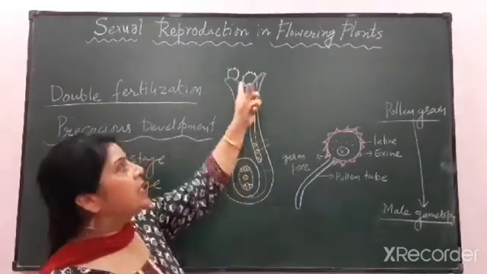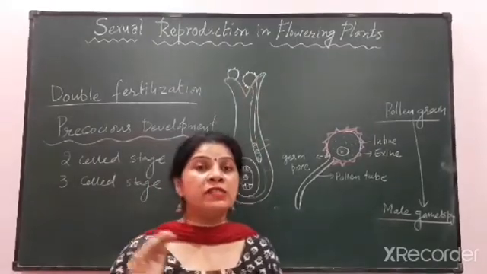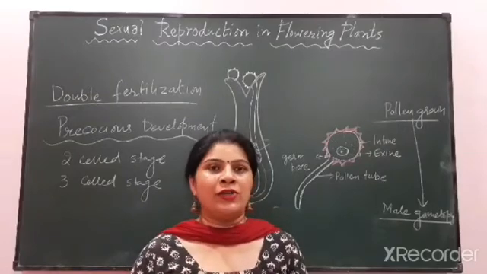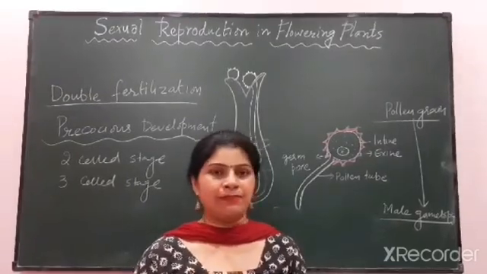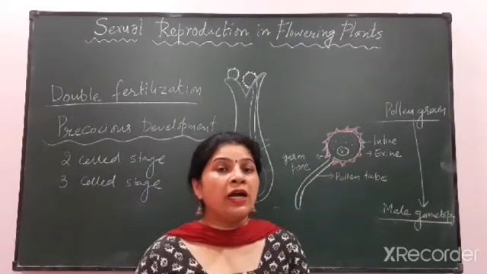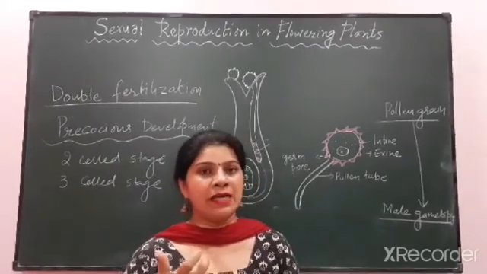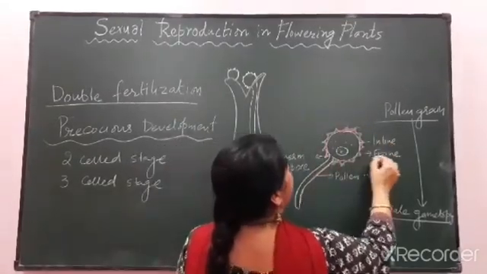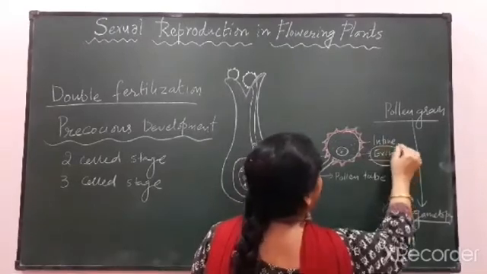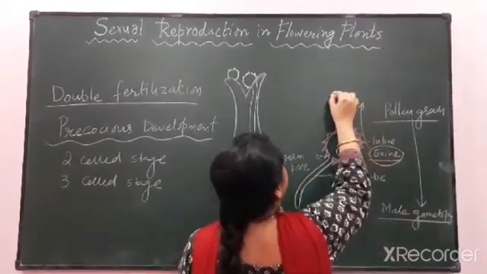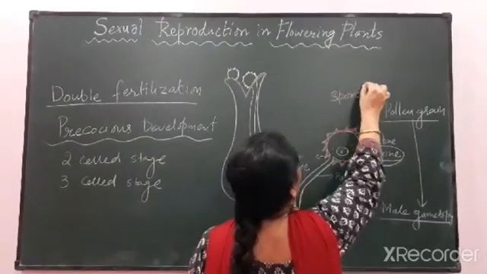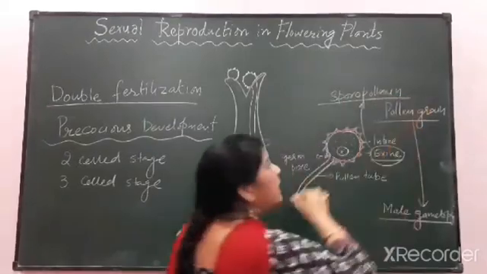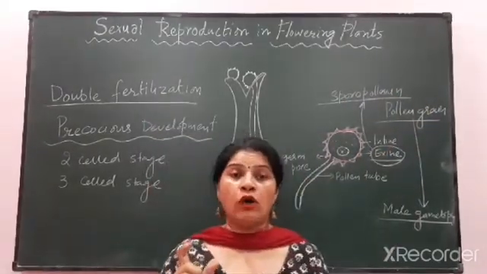Now when these pollen grains are shed over the surface of the stigma, there will occur a communication between the pollen grains and the stigma. And this communication will occur with the help of certain chemicals. This pollen grain has an outer wall called exine, and this exine has a chemical known as sporopollenin, which is formed from the tapetum of the anther.